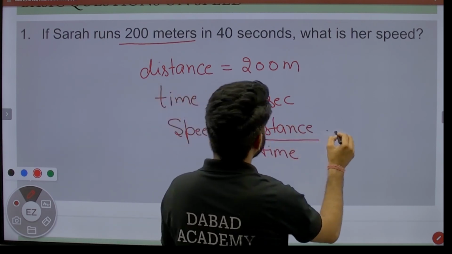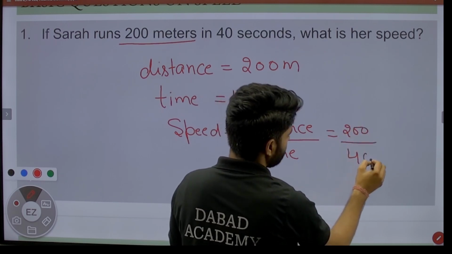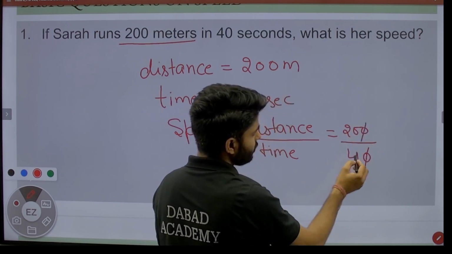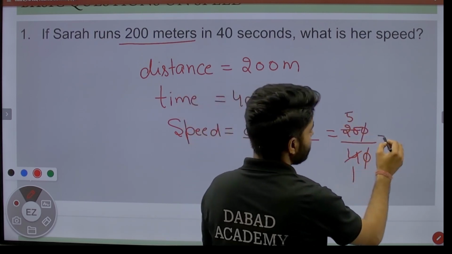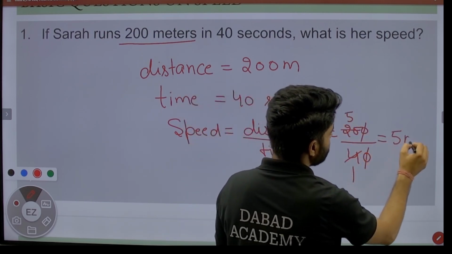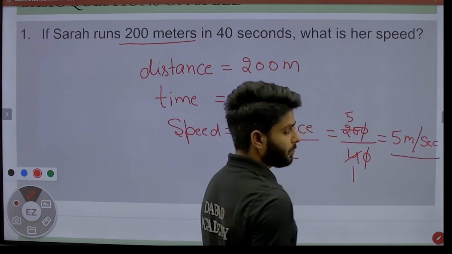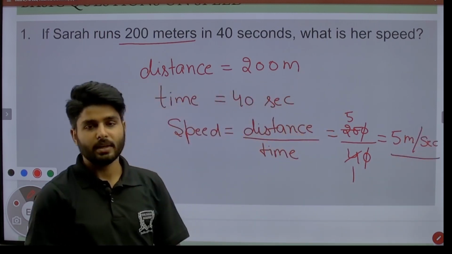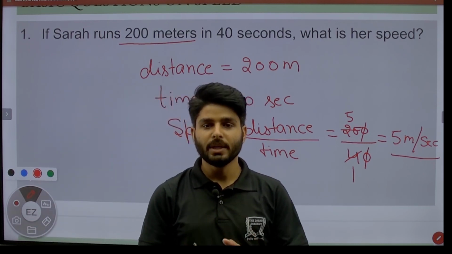We have distance 200 meter and time 40 second. 10 cancel by 10, 4 1s are 4, 4 5s are 20, that is 5 meter per second. This is our speed. Distance in meter, time in second, that's why the speed is in meter per second.